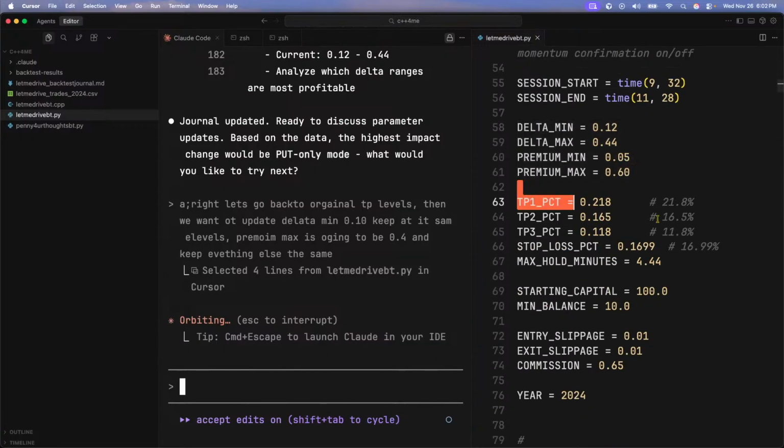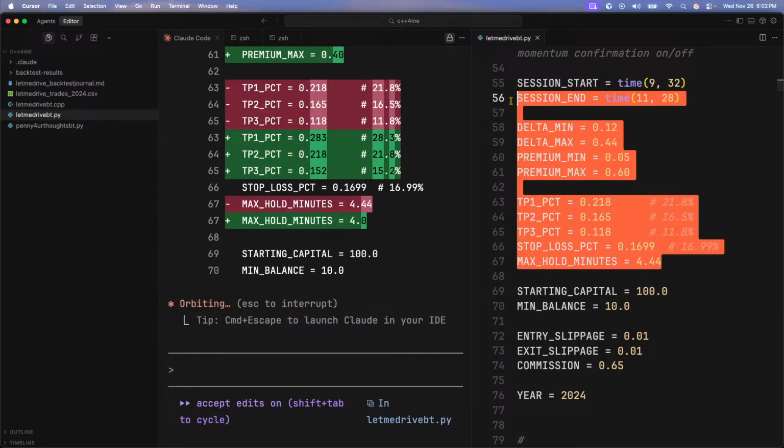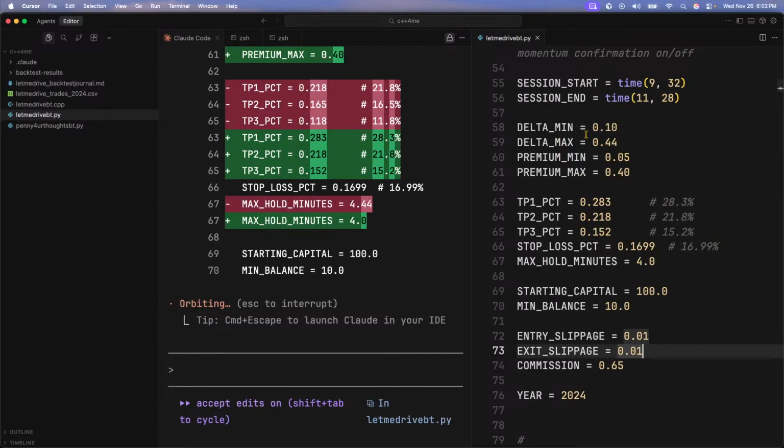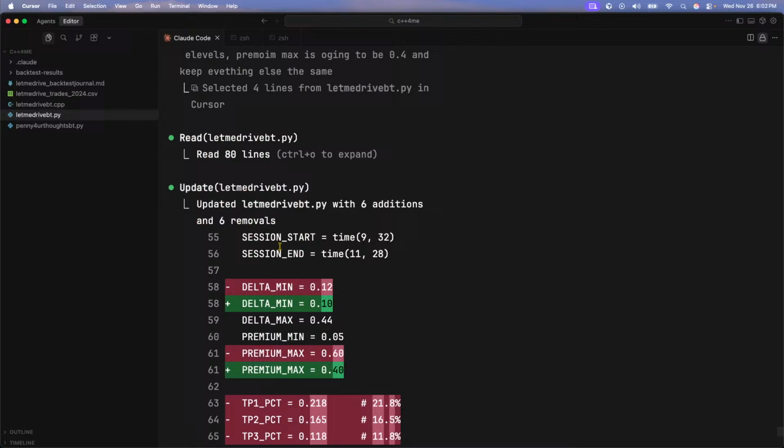All right, so you should see these TP levels updated. Go back to what it was. And then this is going to be updated right here. These items. Beautiful. 40, 28.15. Perfect. Awesome sauce.